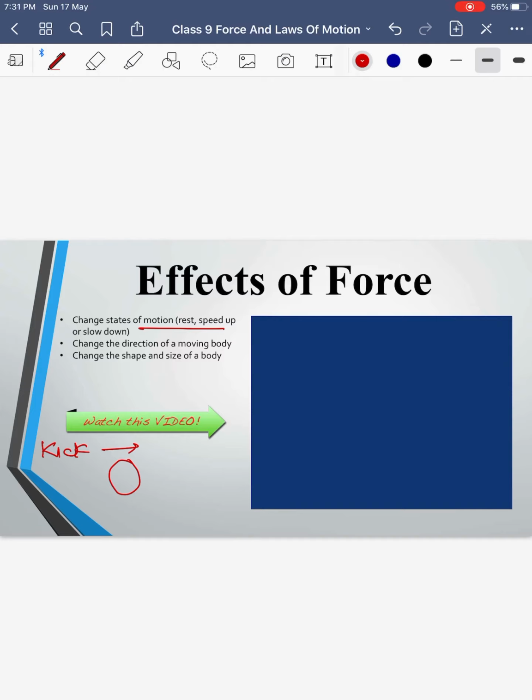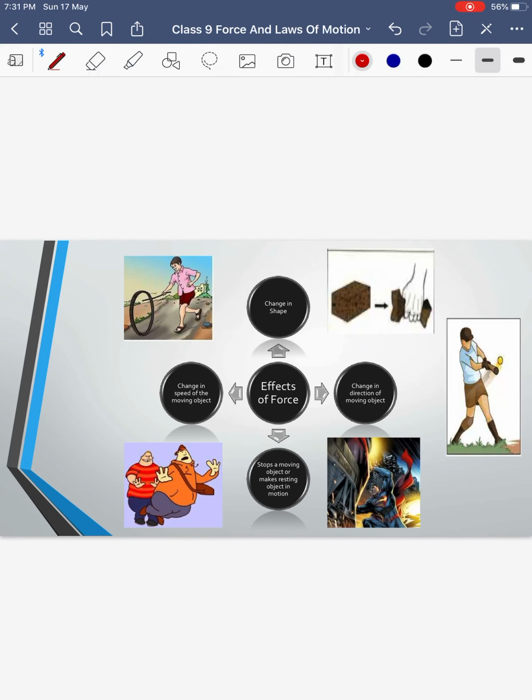If you're riding a bicycle and you apply brakes, what will happen? The bicycle will come to rest. So by applying the force, you have changed the state of motion to the state of rest. Force can change the direction of a moving body. When you are playing a cricket match, if you hit a ball with a bat, you can change its direction. You can also change shape and size: elastic bands, rubber bands, springs, you can stretch them, compress them, and change their shape and size.